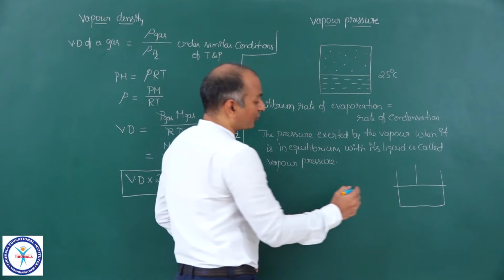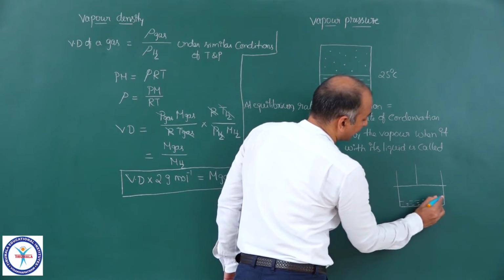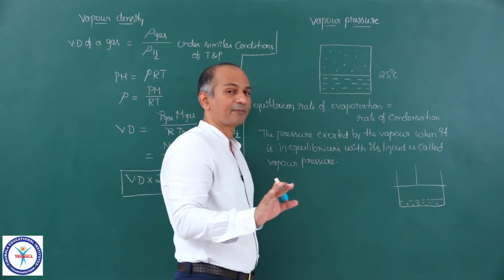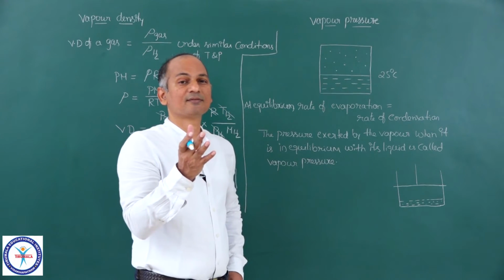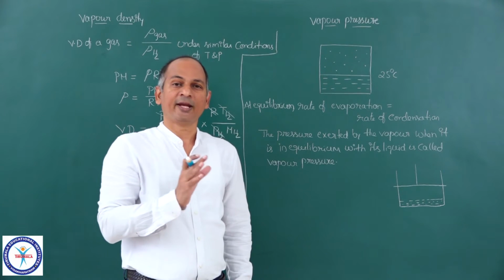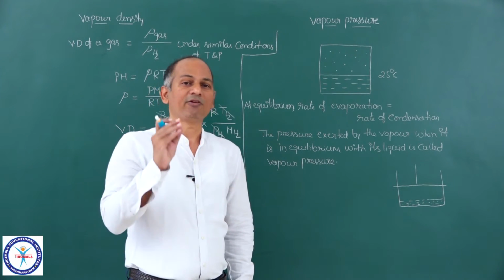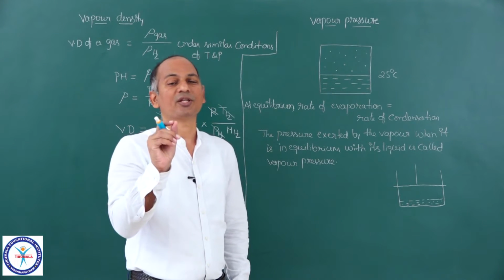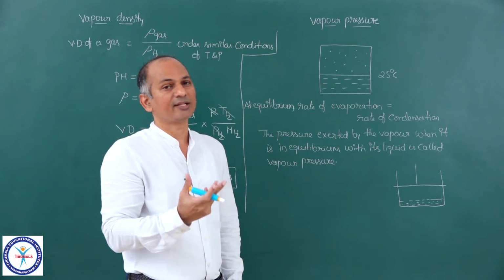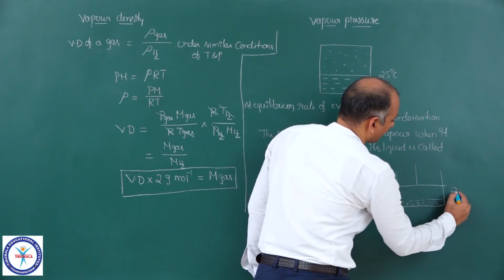So now you take some amount of water here, and there is vacant space. Now wait for some time, water evaporates and the vapor again will start condensing. Rate of evaporation and rate of condensation become equal. Equilibrium is established, and if you measure the pressure at that time, we call that pressure as vapor pressure.